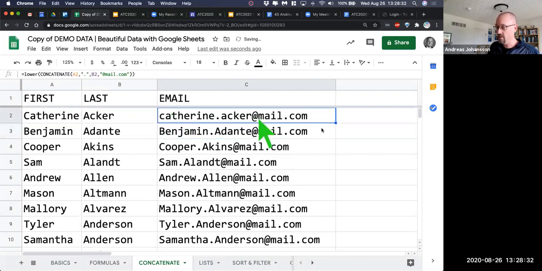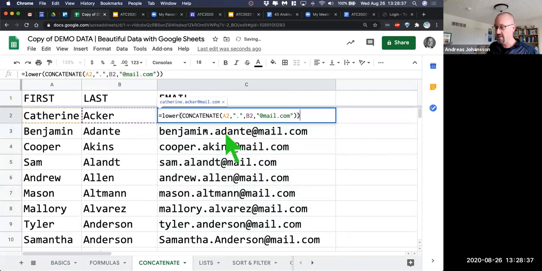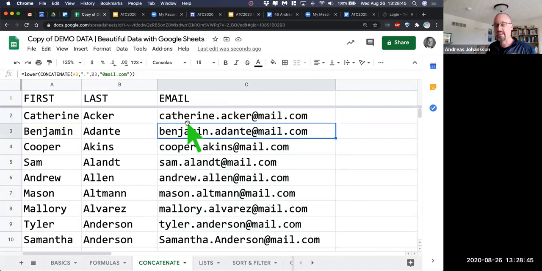And I want to make everything lowercase. And so instead of struggling and retyping it, Sheets can do that. So I said, make everything lower, concatenate A2 and B2, and add the mail.com, call it a day. So that's how to quickly put stuff together in Google Sheets.